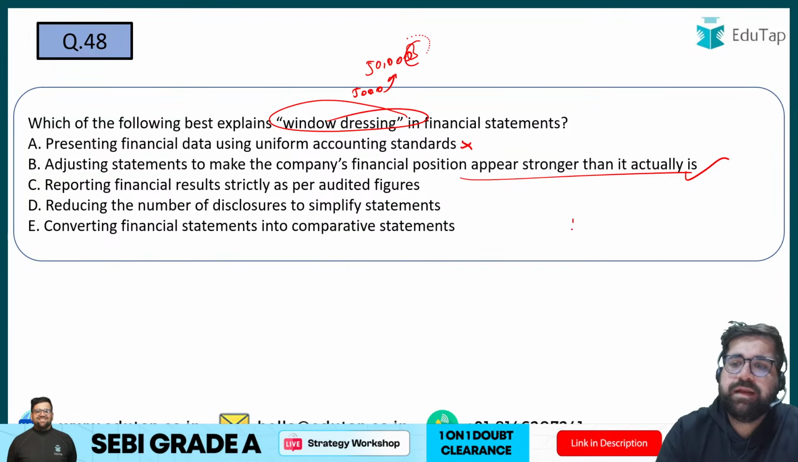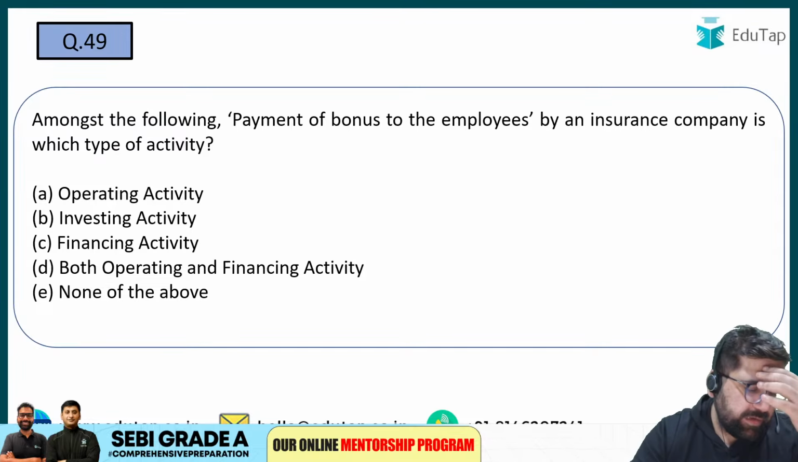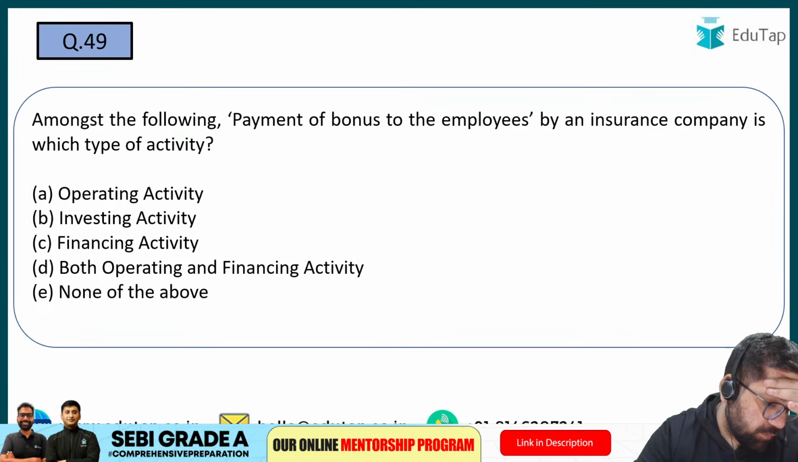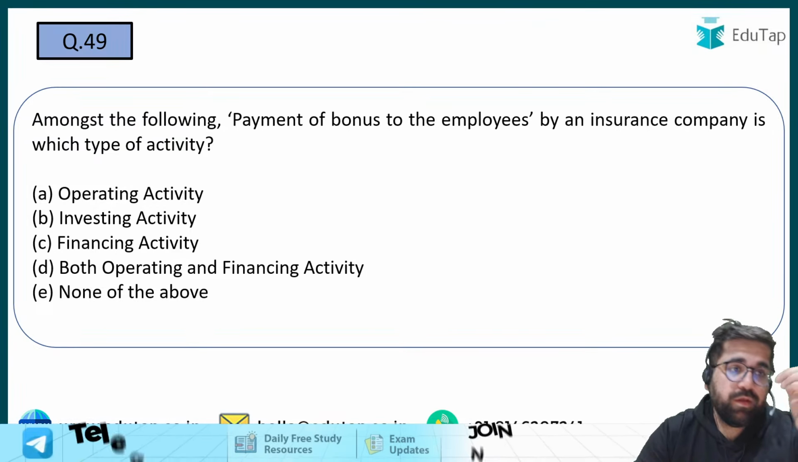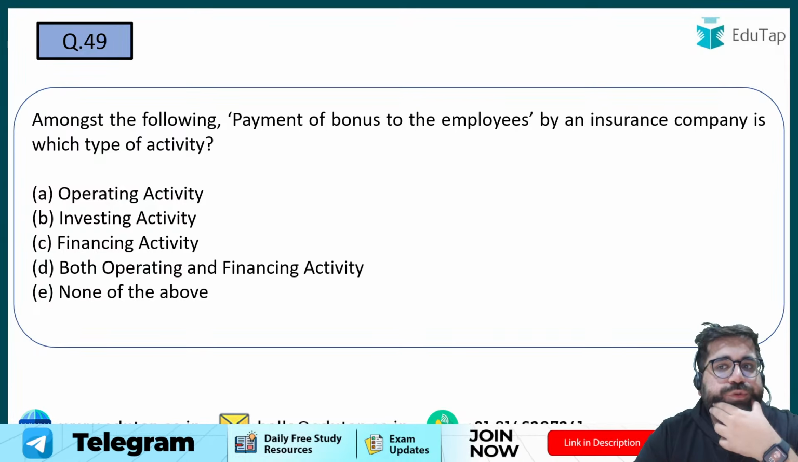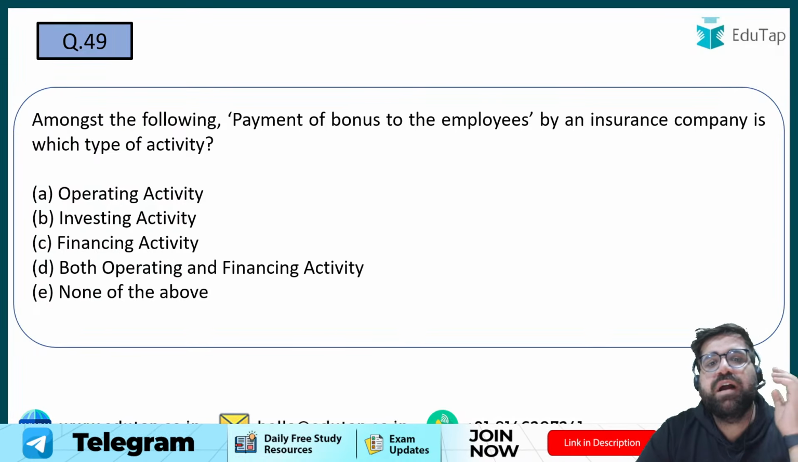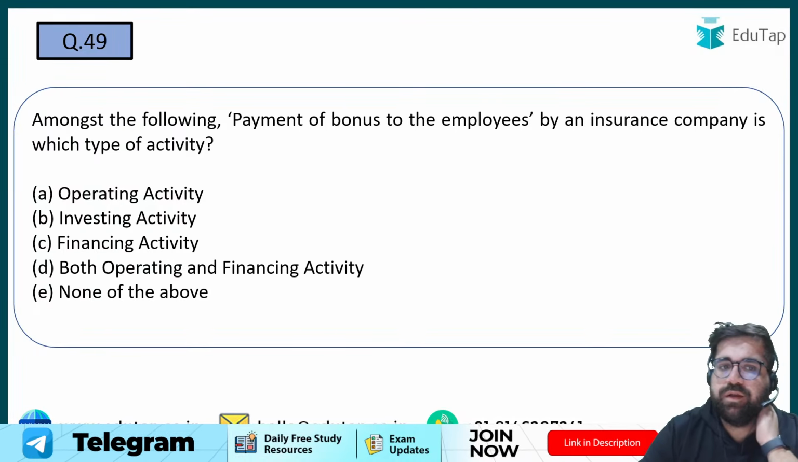Right? Now question number 49. Among the following, payment of bonus to an employee by an insurance company will be regarded as what? Payment of bonus to employees. Now I know this is not a capital related activity, so this will not impact my financing. This is also not my investing activity because I am not investing anywhere. So whatever is left is operating only. So my answer will be option number A, operating activities.